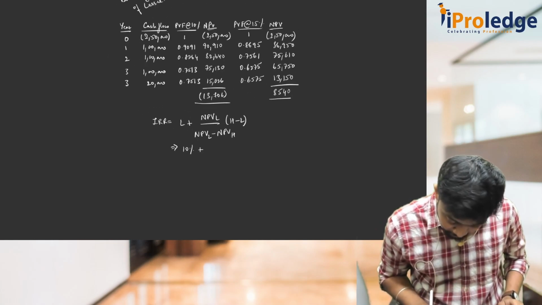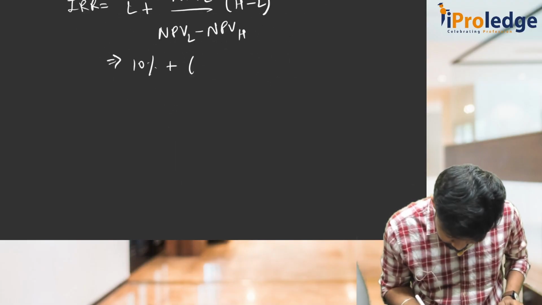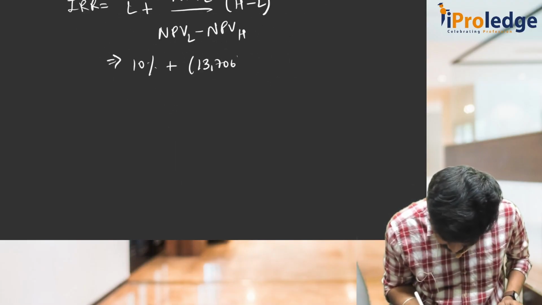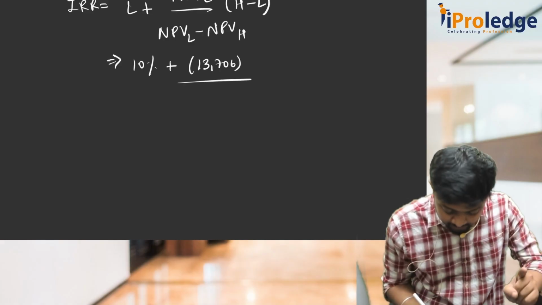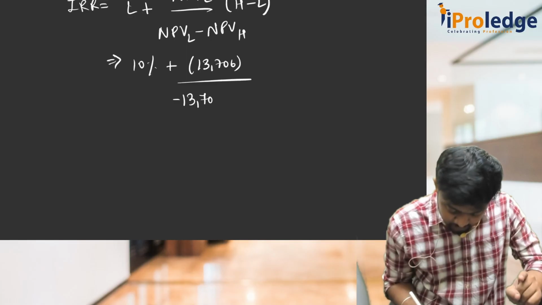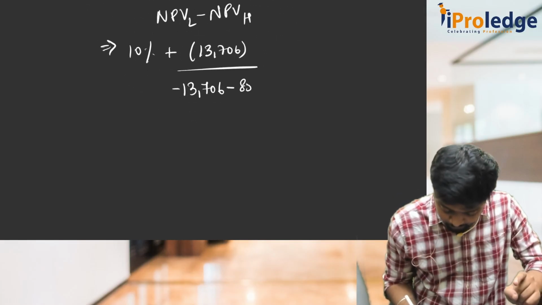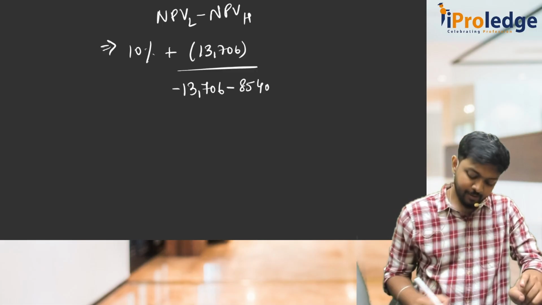Plus NPV at the lower rate is minus 13,706, divided by NPV L, again minus 13,706, minus NPV H, which is 8,540.